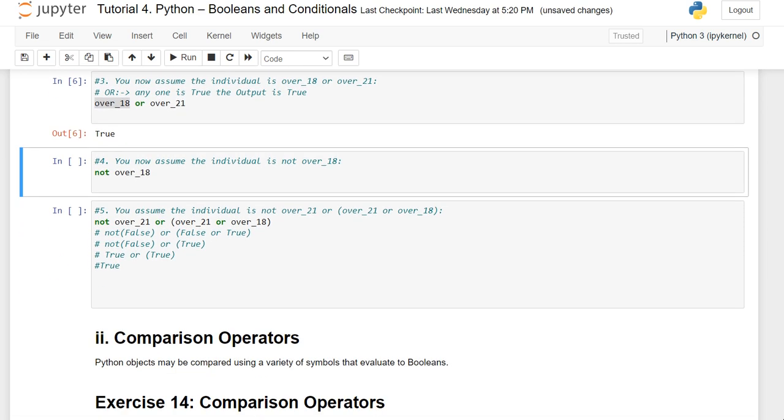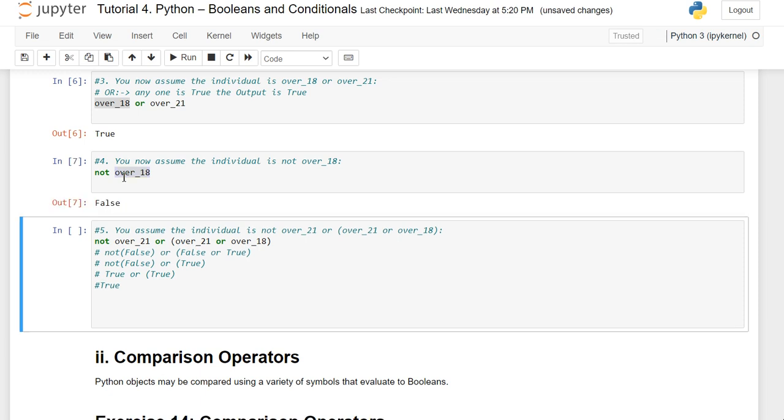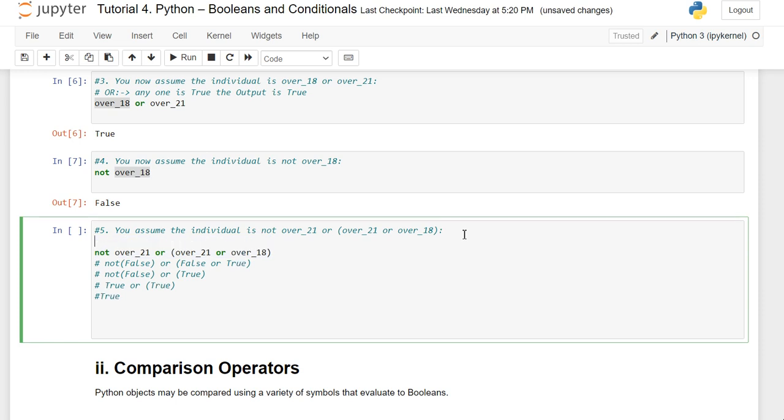And next, coming to the logical operator not, it is the vice versa of that. If you provide True, we would get False, and if it is False, it results in True. Here over_18 has a Boolean value of True, and by using this not operator it would return False. And next, we have a long expression, and kindly take note of it.